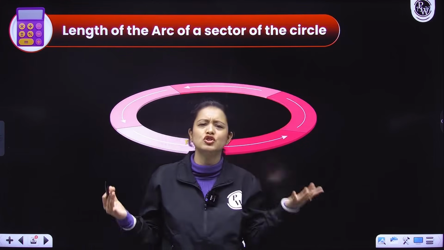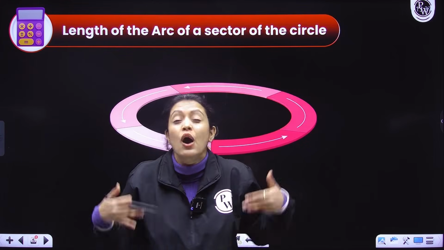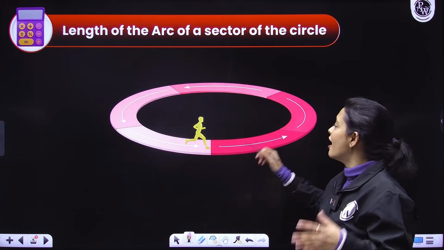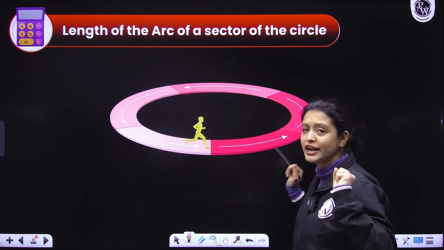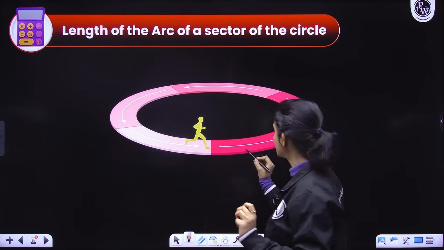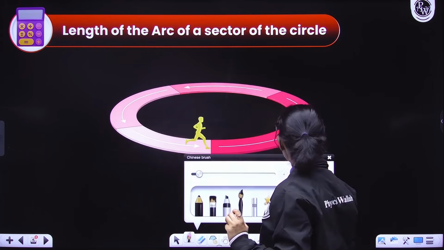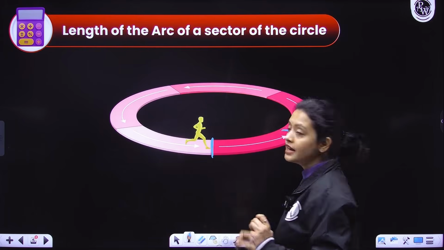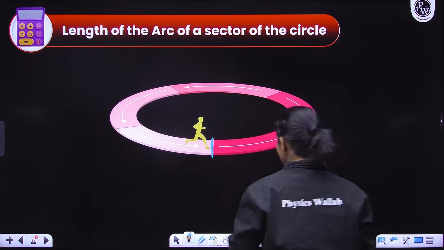First of all, let's talk about arc of a circle, what it is, how can we visualize it. Let's suppose we have a person, he's a fitness freak, runs every day. Now, he is running around a circular park. Let me draw the circle.